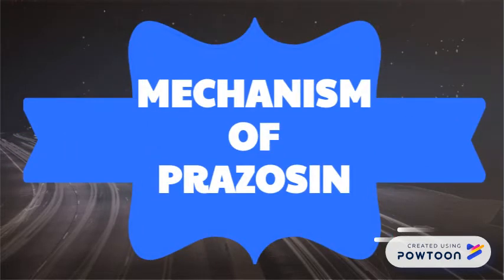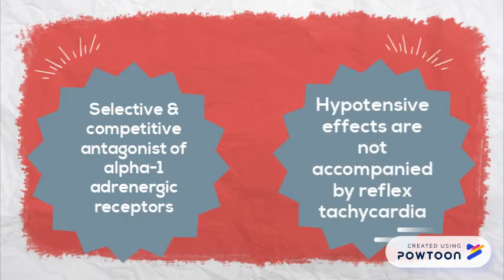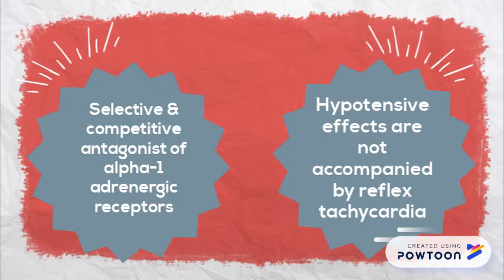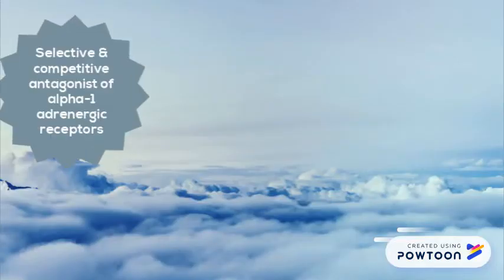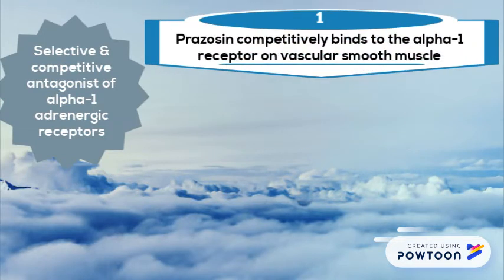Okay, so now let's take a look at the mechanism of prazosin. The mechanism of action for prazosin can be divided into two: it is a selective and competitive antagonist of alpha-1 adrenergic receptors, and its hypotensive effects are not accompanied by reflex tachycardia. For the first part, prazosin, which is a selective and competitive antagonist, will bind to the alpha-1 receptor on